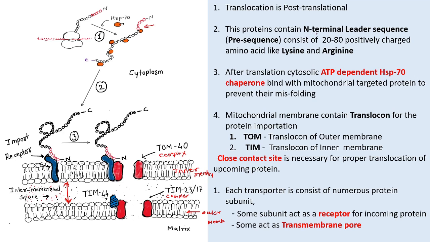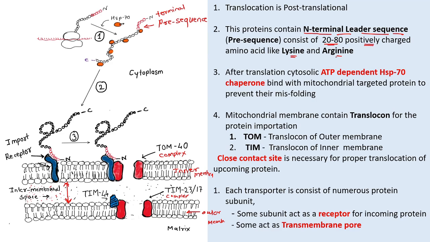So this is the leader sequence, also known as the pre-sequence, which is present on the N-terminal of this protein. This N-terminal consists of 20 to 80 amino acids, positively charged,